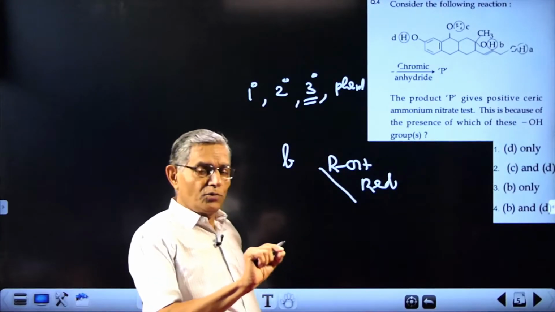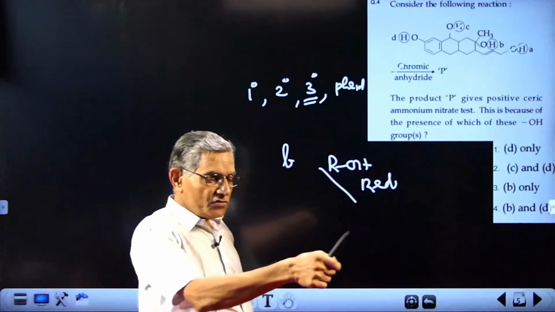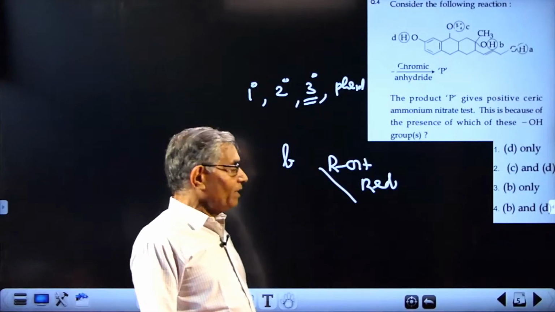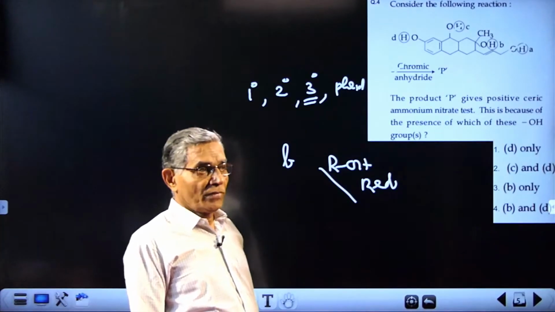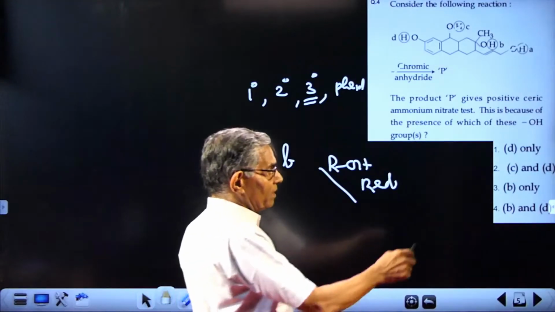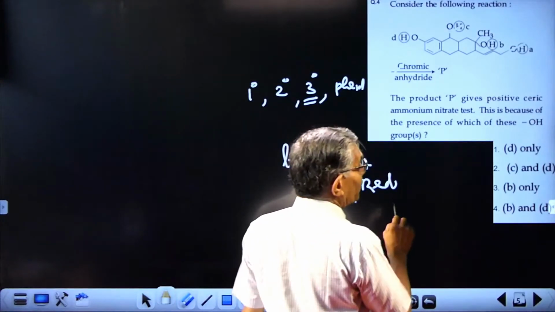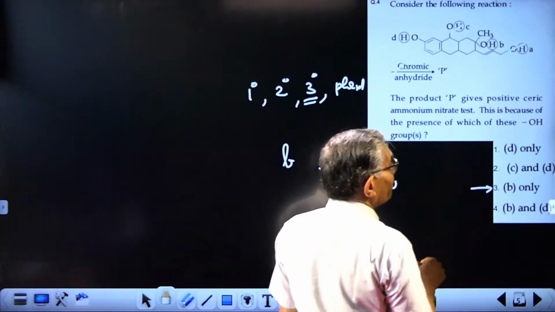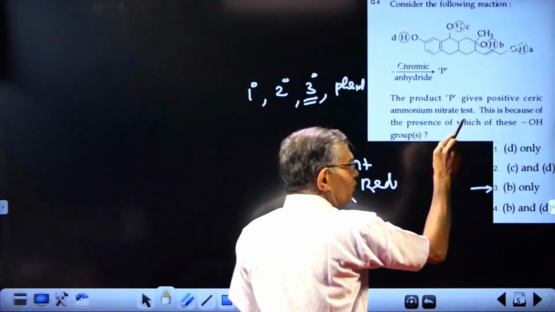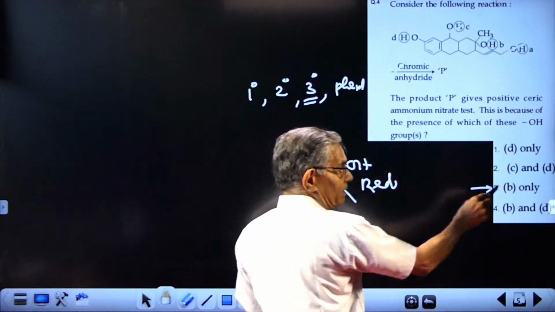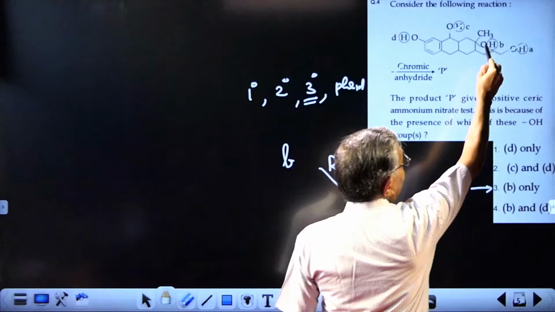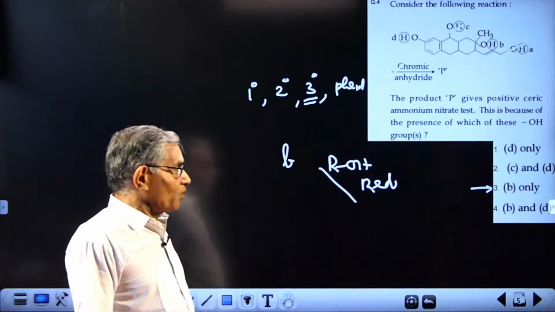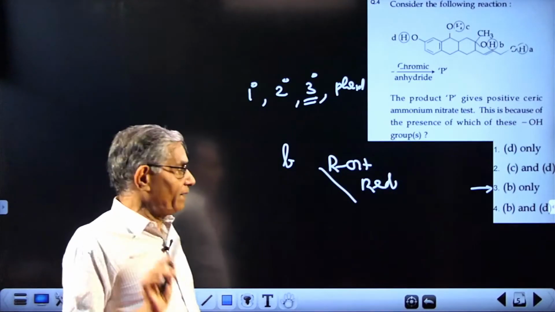How do you distinguish between phenols and alcohol? Just by treatment with ceric ammonium nitrate. The one giving red color will be alcohol. The other one will not give a similar color. So what can be the answer? The possibility will be B only. The question is, presence of which of these OH groups is responsible for the red color? Presence of B only. B is this one, tertiary alcohol group. So the question requires the knowledge of a test called ceric ammonium nitrate. Yes.